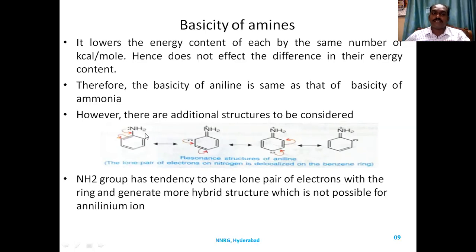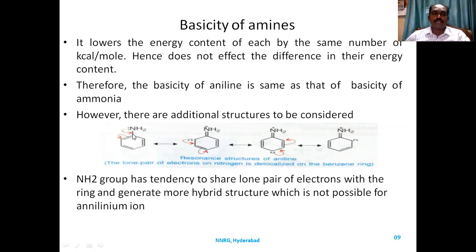Previously, we have considered amine, ammonium ion, and benzene structures. They are similar to that of ammonia and ammonium ion. But when you are considering the additional structures, there is a difference. What is that? The lone pair of electrons is shifting from one carbon to another carbon. The lone pair of electrons is entering into the aromatic ring.